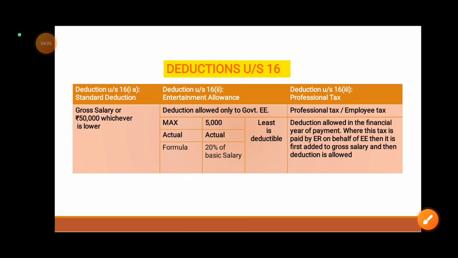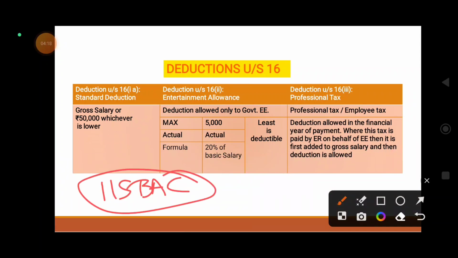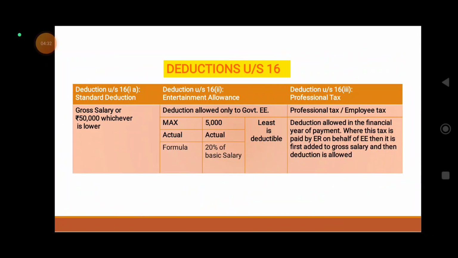One more point, please remember, there is a new concept under the new tax regime, section 115BAC. If you are applying section 115BAC, the new tax regime where tax is paid at lower rates, then under the head salaries all these deductions will not be allowed.